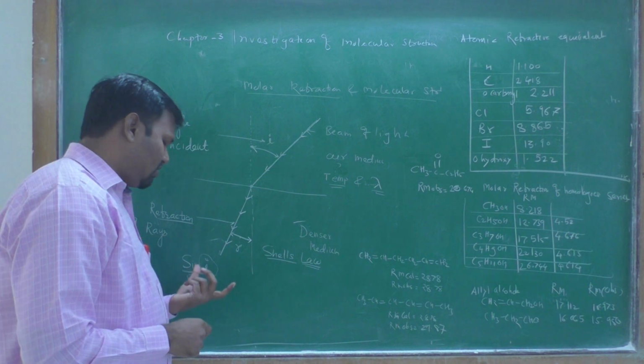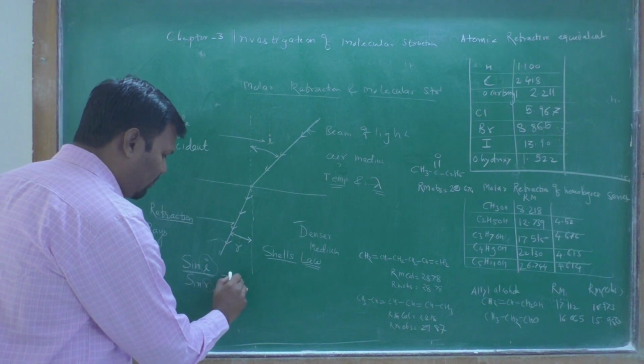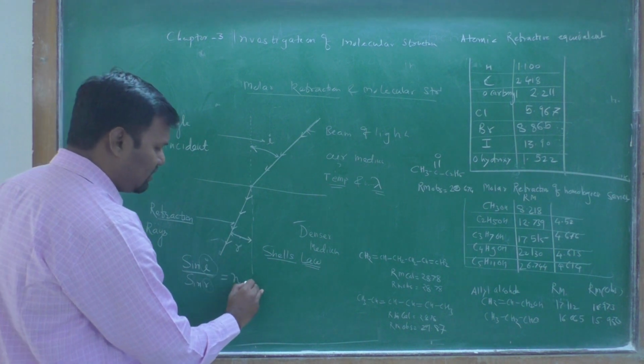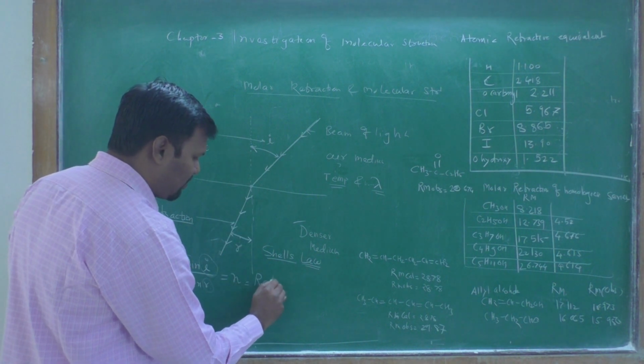That is equal to n, and n is nothing but the refractive index.